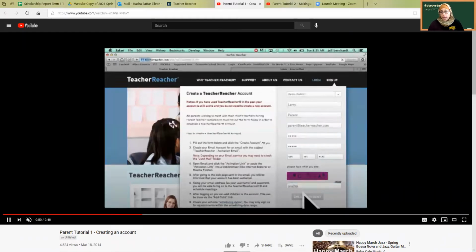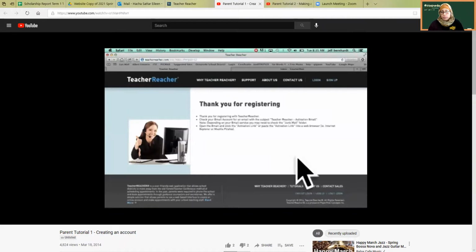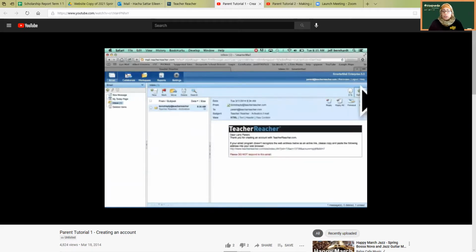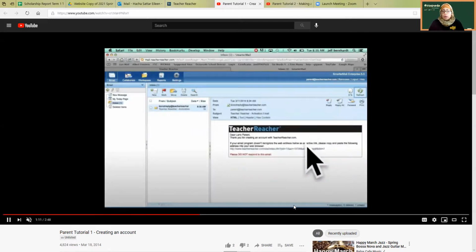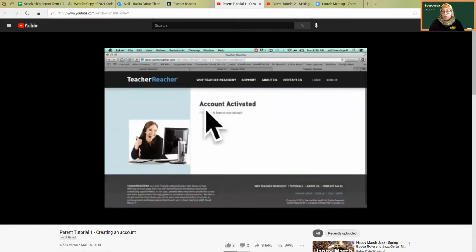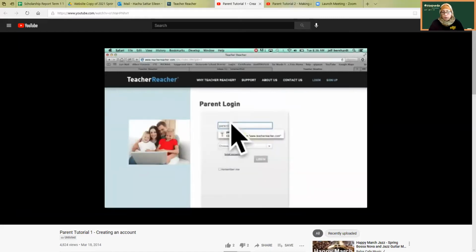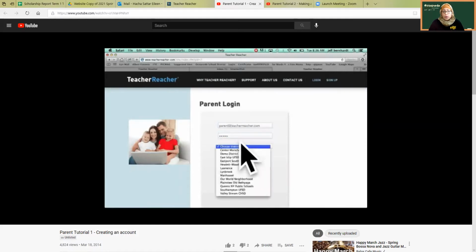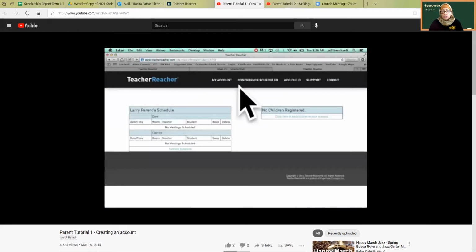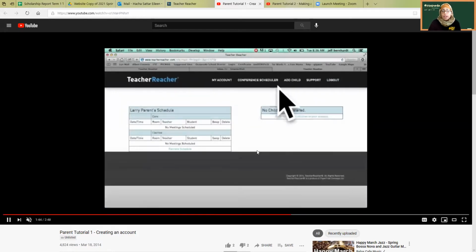Once you create the account, it's going to send you an email. You need to go into your emails and look for the email from teacherreacher.com, in which you're going to have a link that when you click it will allow you to activate your account, and will also allow you to click again to log into your account. To log in, you're going to use your email and your password for Teacher Reacher. The district is once again Mathematics, Science, Research, and Technology High School. And then you'll have access to the Teacher Reacher scheduler.